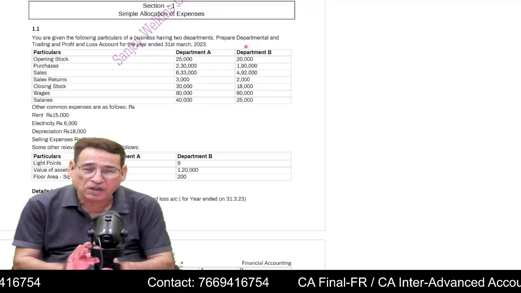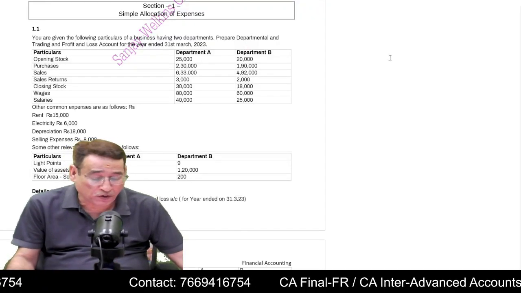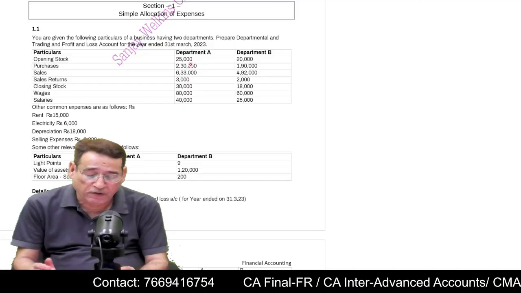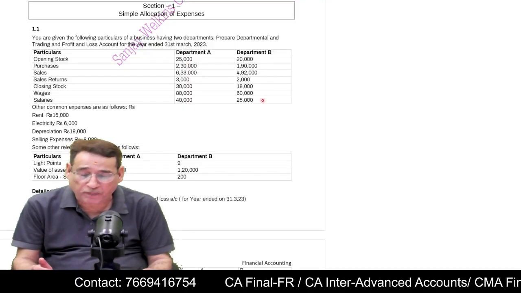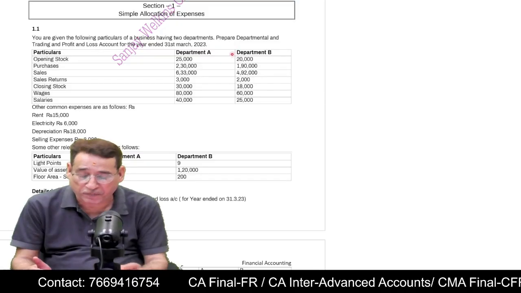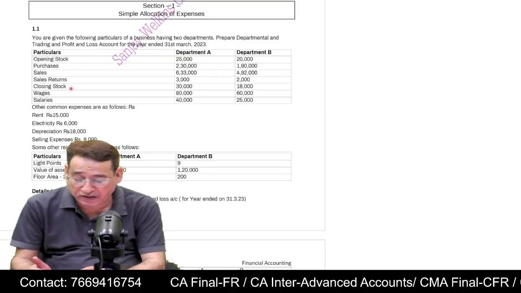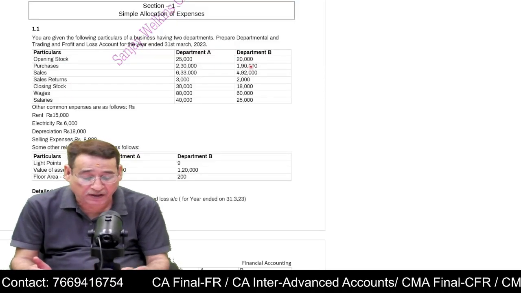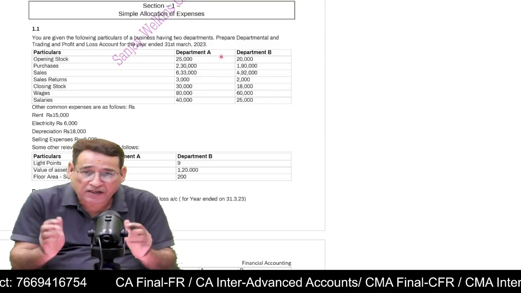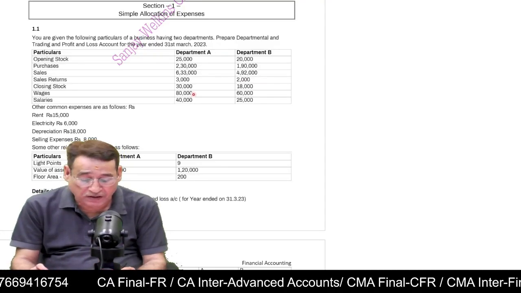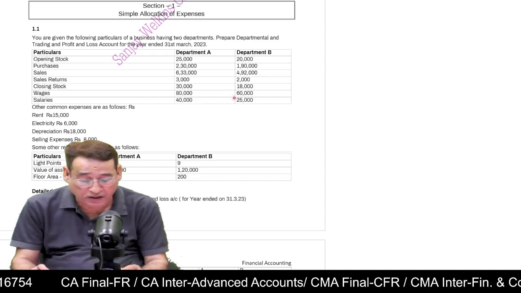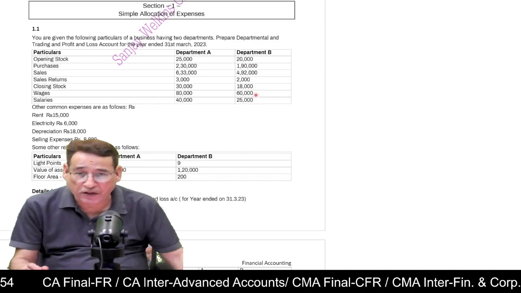Simple allocation of expenses, honestly speaking, you are not going to get some question here. Mostly you will be given some information with respect to departmental expenses, and departmental data will be given to you. For example, there are two departments: opening stock, purchases, sales return, closing stock, wages, salary. All these items have been given to you in a segregated manner. For example, wages 80,000 for department A, 60,000 for department B, similarly salaries 40,000 and 25,000.